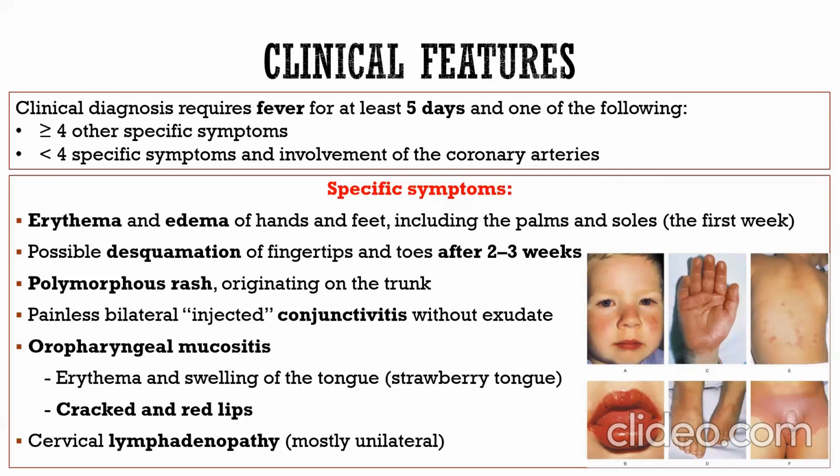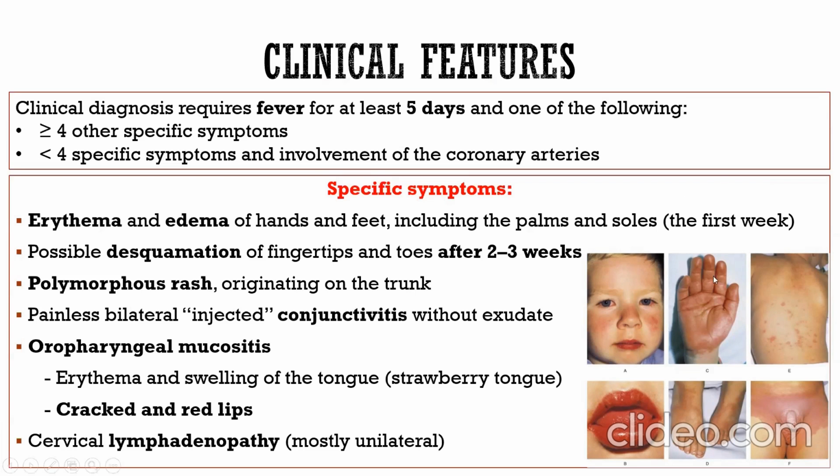Polymorphous rash originating on the trunk, painless bilateral injected conjunctivitis without exudate. Oropharyngeal mucositis: erythema and swelling of the tongue, strawberry tongue, cracked and red lips. Cervical lymphadenopathy, mostly unilateral.